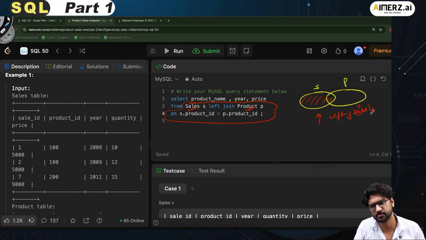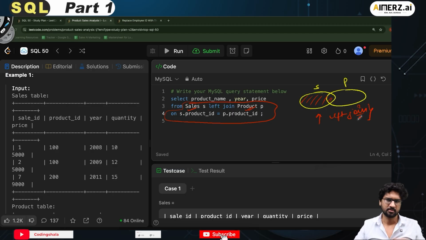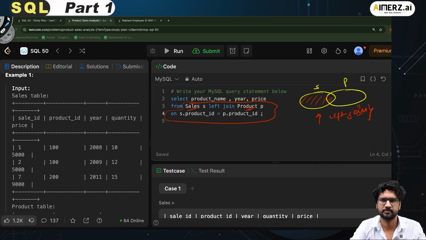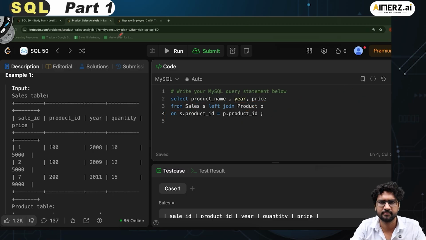So all the records in the S table and all the records which are matching, intersecting between S and P will be part of it. Let's try to run this.